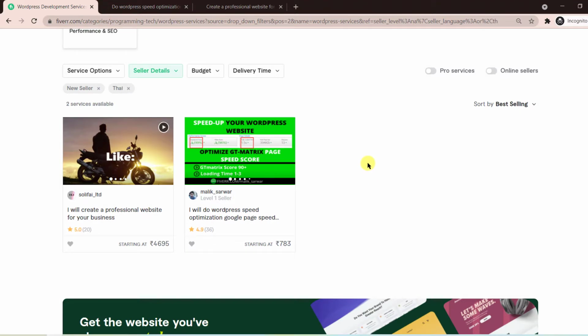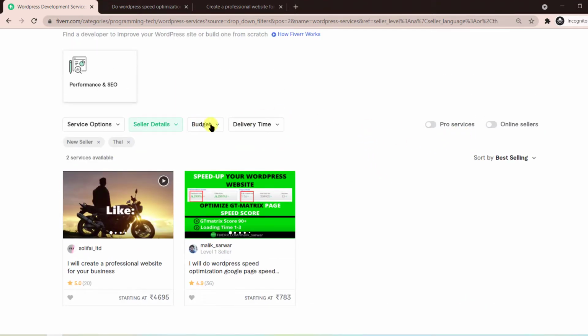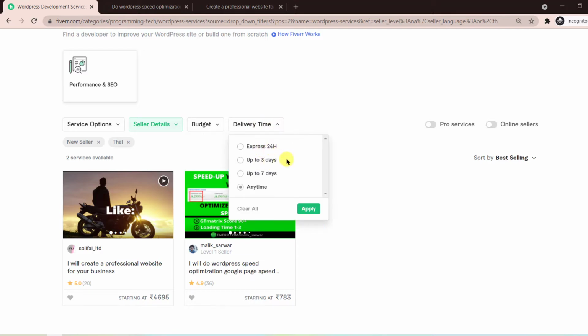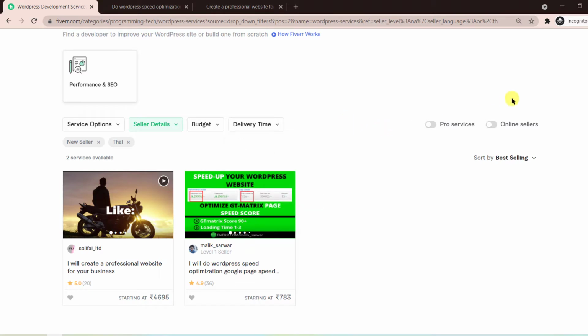Apart from this, the other filters that we have here is the budget. The buyer can actually select a budget and set a budget and search based on that, and he can also select a delivery time like 24 hours, 3 days, 7 days, anytime. These are also available. The other two here are pro services. Some buyers only look for pro sellers.